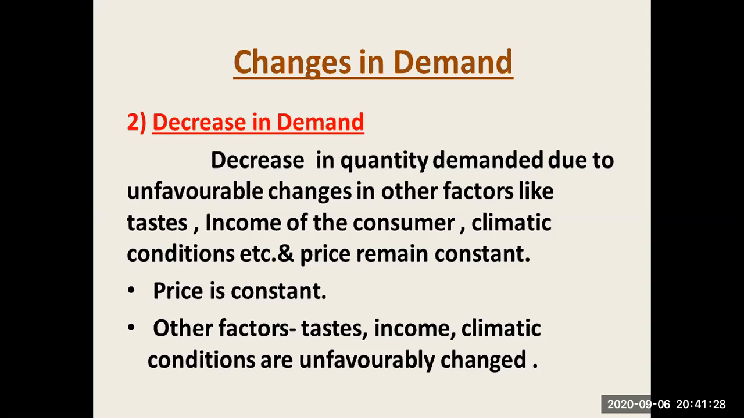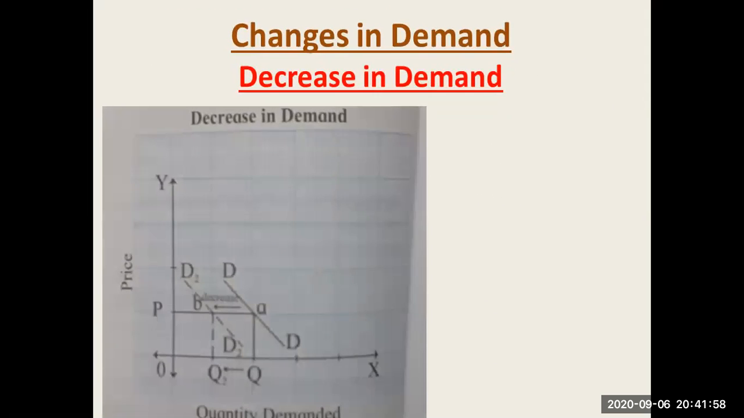But in the decrease in demand, it's an unfavorable change, meaning the other factors are not supportive. So that's why the demand is decreased. Price is constant, but the other factors, the taste, income, climatic conditions, are unfavorably changed. So that's why demand is decreased. That is called the decrease in demand. So let's discuss the graphical representation of the decrease in demand.